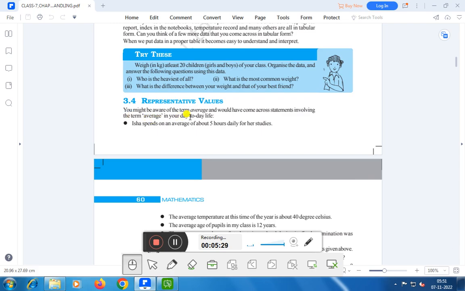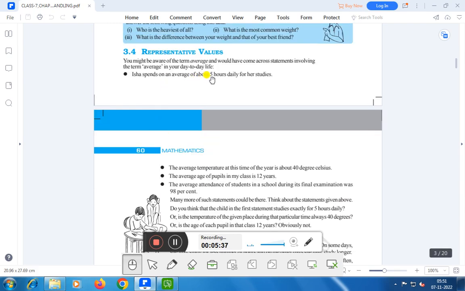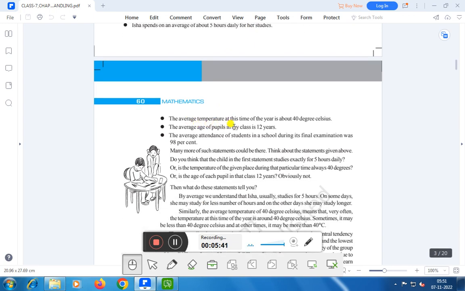Now, the next one is representative value. You might be aware of the term average and would have come across statements involving the term average in your day-to-day life. Asha spends on an average about 5 hours daily for her studies. The average temperature at this time of the year is about 40 degrees centigrade. The average age of pupils in my class is 12 years.